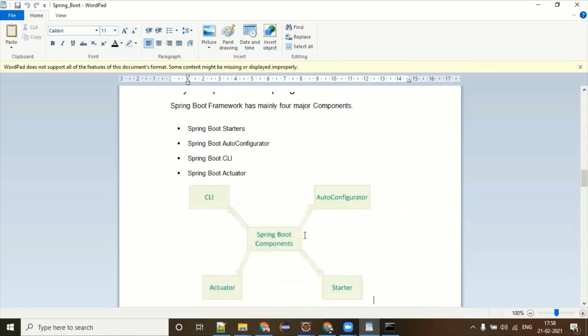So what are the key components of this? Spring Boot starter, which automatically downloads all the required and highly required dependencies. Spring Boot auto configurator, the plugin or component which helps you set up your infrastructure by default automatically. Spring Boot CLI, which we have just seen, provides you a way to run your program from the command line. And Spring Boot actuator, one of the interesting components. We will be talking about it in the next Spring Boot class.